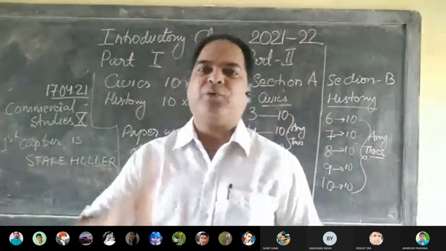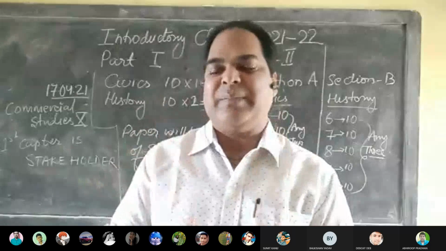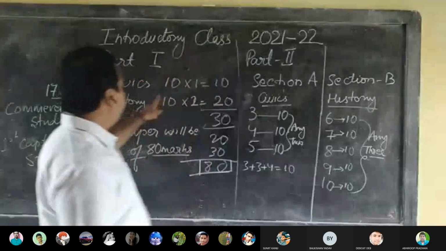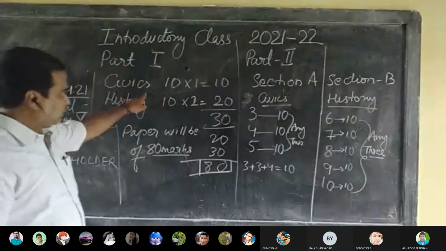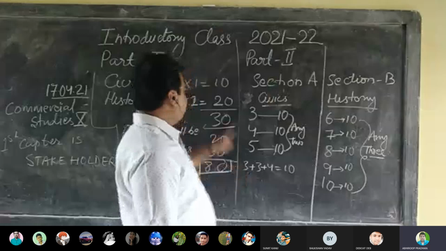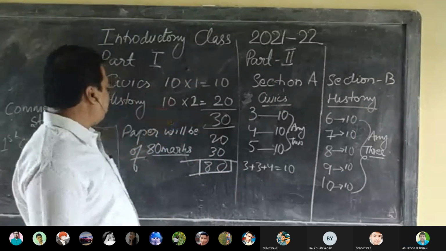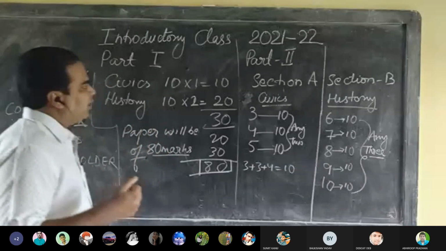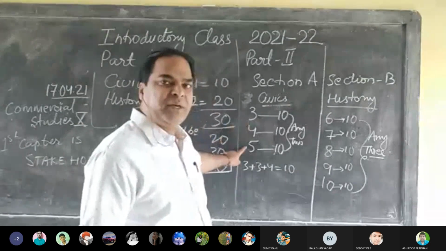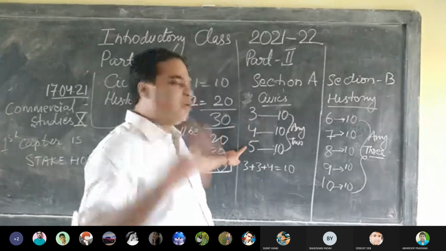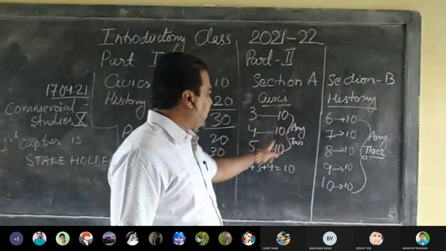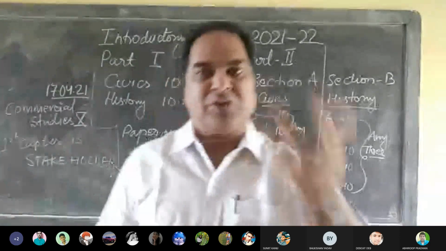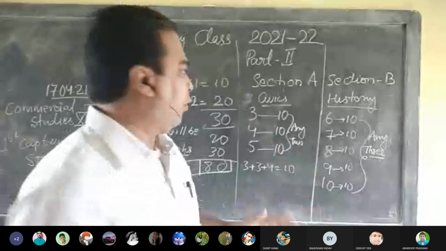Part 2 is divided into two sections, section A and section B. In section A, you will get civics questions. 3 questions will be given to you, and out of these 3 you have to do any 2. Each question will carry 10 marks, and these 10 marks are broken into 3 plus 3 plus 4 or 4 plus 3 plus 3. This way the questions are broken, and we will follow it.